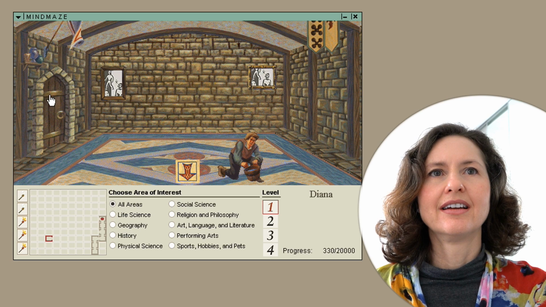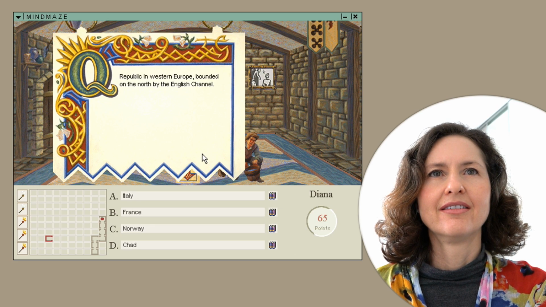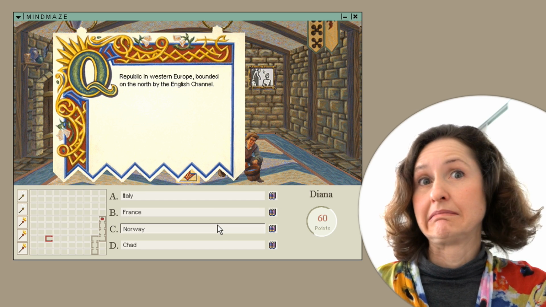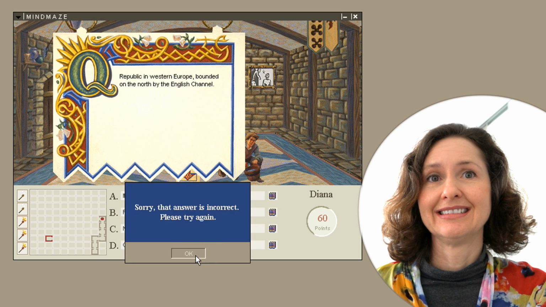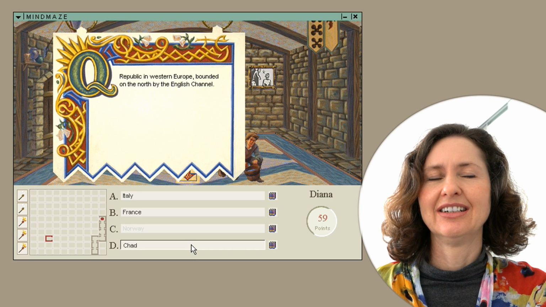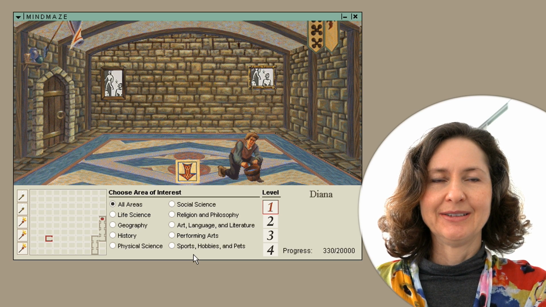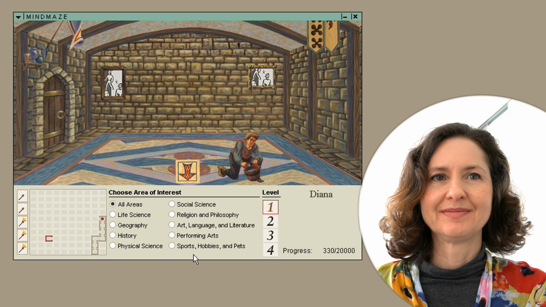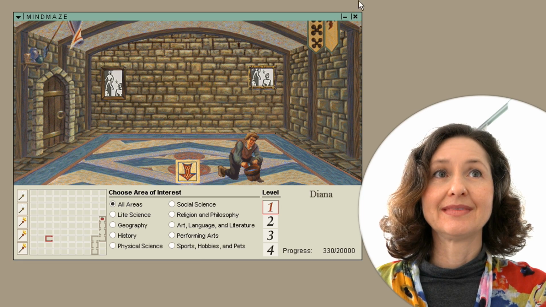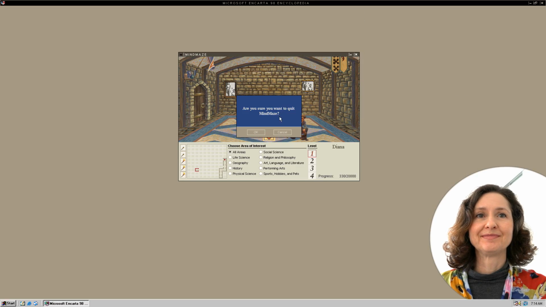This was just a little showing you how it is. The Republic in Western Europe, bounded on the north via the English Channel. I don't know, sorry. If you get this wrong, you officially have to finish. Oh. Yeah, okay, you're finished. So there we go. That is Mind Maze, so that's a good way to test your knowledge, I guess, if you want to practice, and you were on level 1, which was quite easy. Okay. So there we go, that was Mind Maze.